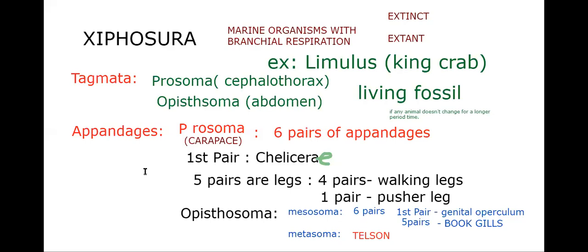The metasoma ends as telson. Indirect development with a larval form called trilobite larva is a unique feature of this animal. I request all of you to take a screenshot of Xiphosura, which we are going to get as a 4 marks question also. This is the order to write. Xiphosura.